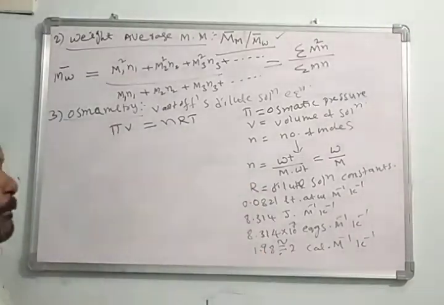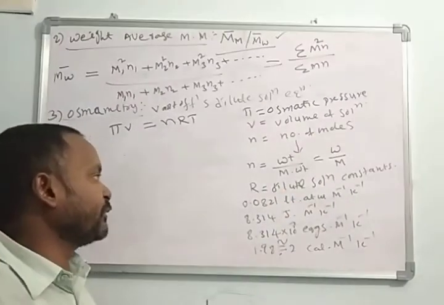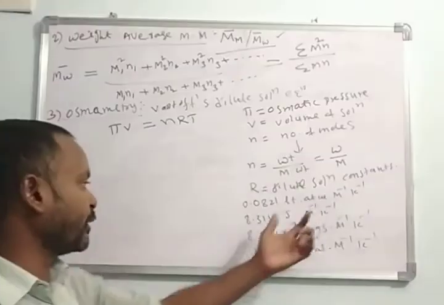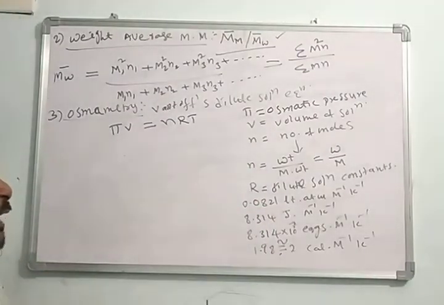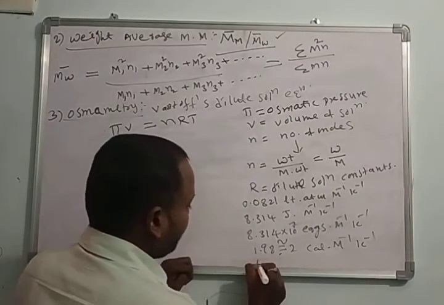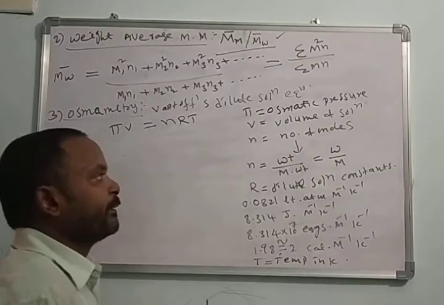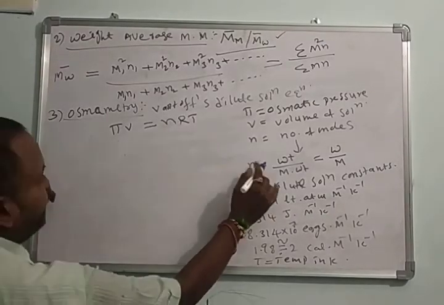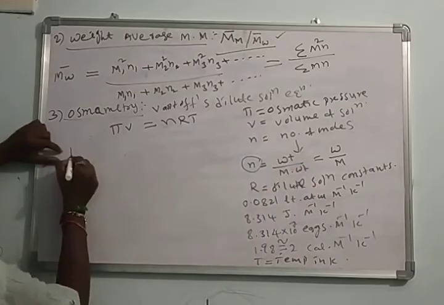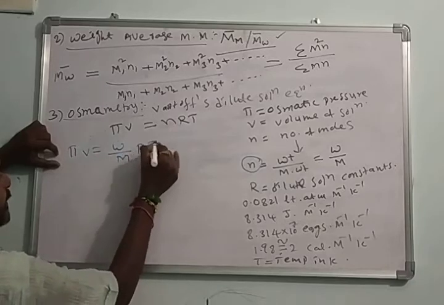In different methods we have different R values of the dilute solution constant, but I took only four values: in ergs, calories, joules, and liter atmosphere. T is the temperature, in Kelvin only. And what is the n value? n is equal to W by M. So pi V is equal to W by M RT.